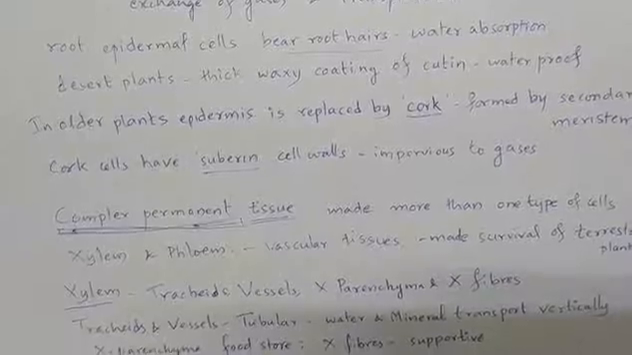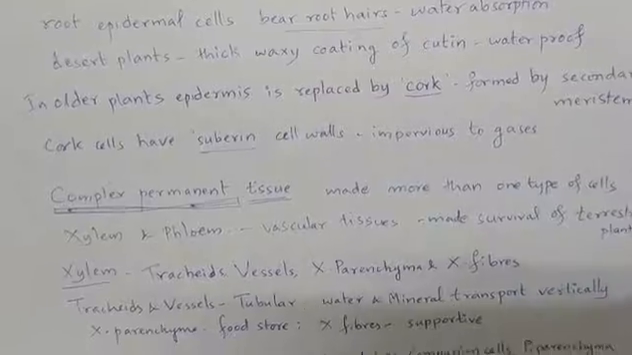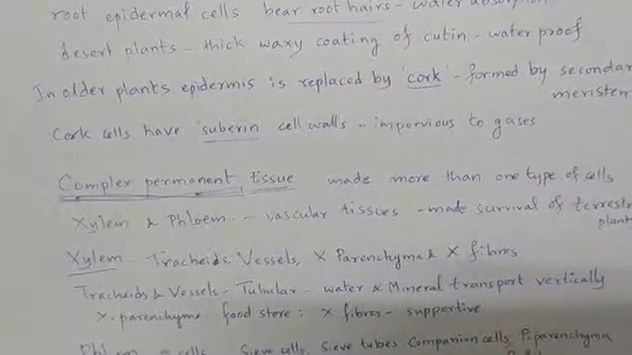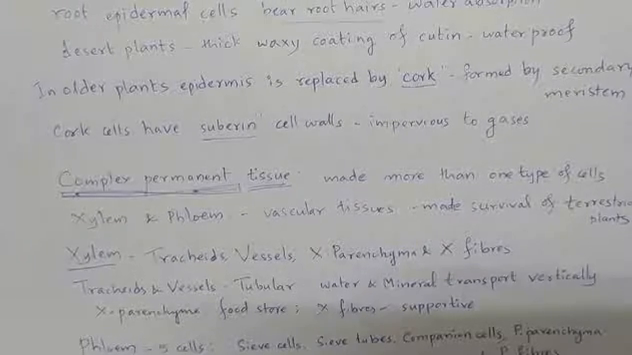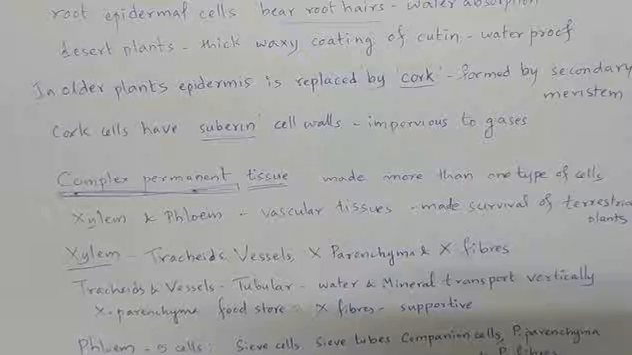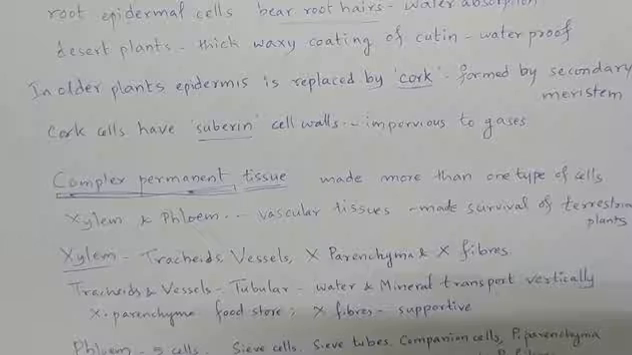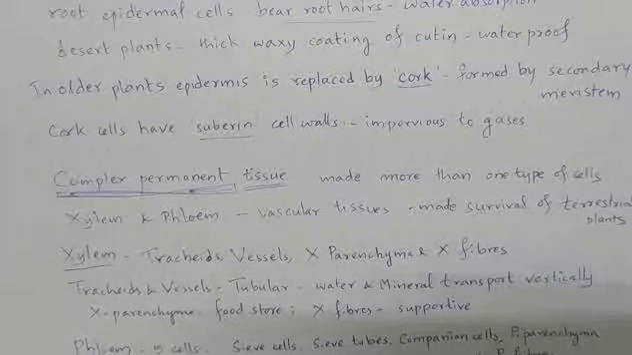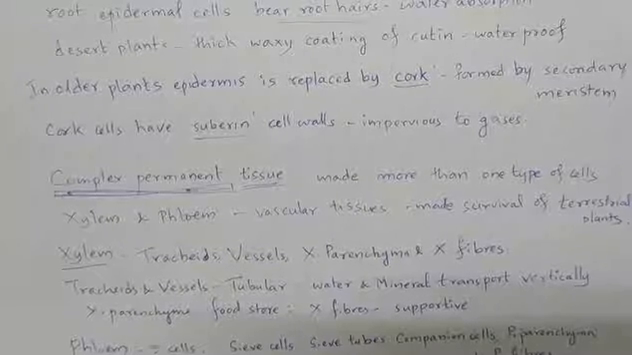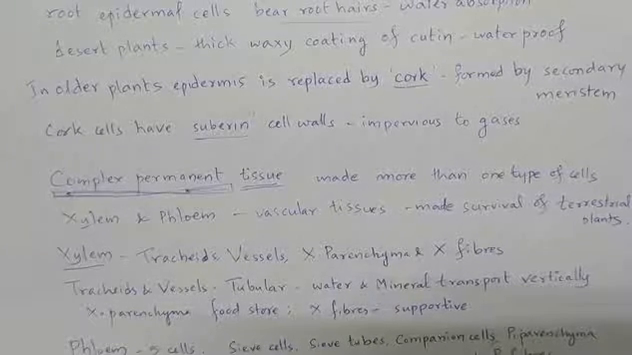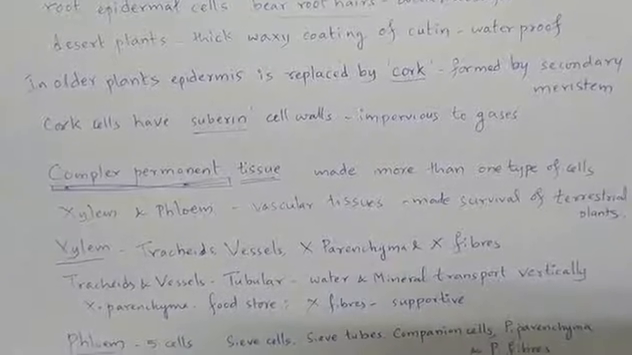In older plants, that is in matured plants in the normal regions, the epidermis is replaced by cork, especially in the stem. Cork is formed by the activity of secondary meristem or lateral meristem. Cork cells have suberized cell walls. They are impervious to gases and they are compactly arranged so that invasion of harmful microorganisms does not take place.